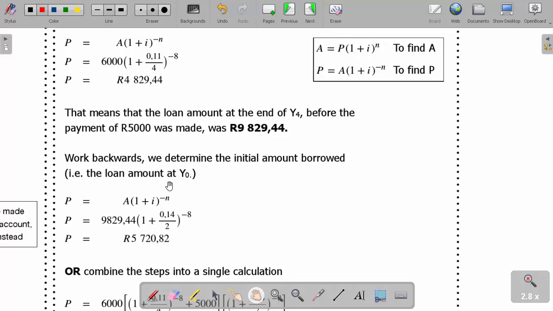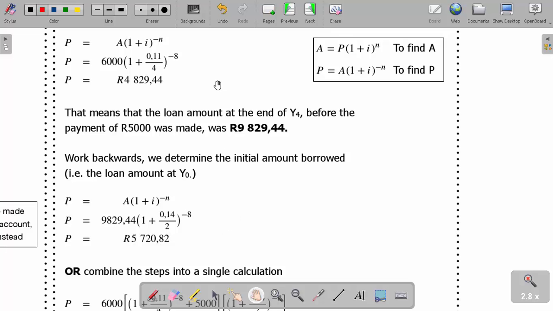Okay, so the loan amount at Y0. So P equals A into (1 plus i) power negative n. So now this money which is here, I'm going to put it here and put negative 8 here, because remember it was compounded semi-annually for the first 4 years. That's why it was 4 times 2, which is power negative 8 here. So it gives me my P as 5,720.82. Hope we are together.